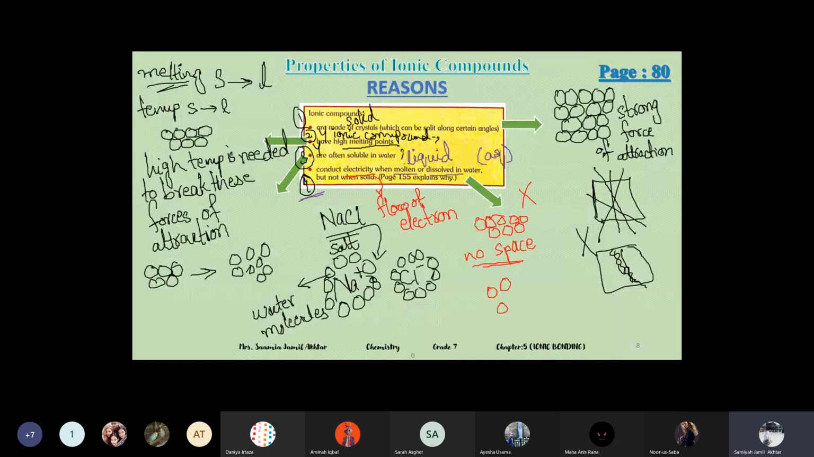In liquid, the particles are loose, the arrangement is loose, so they have space. Teacher, can you please repeat why they are soluble in water? Yeah, beta, they are soluble in water because they split into their ions. When we add them in water, they break into their ions and get surrounded by water molecules. So that is why they will dissolve. Yes, okay, thank you.